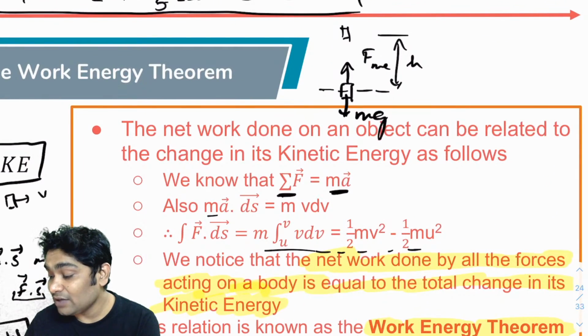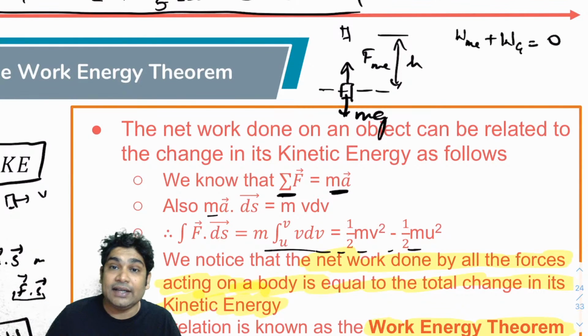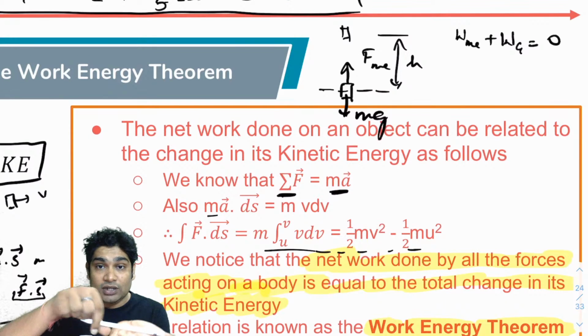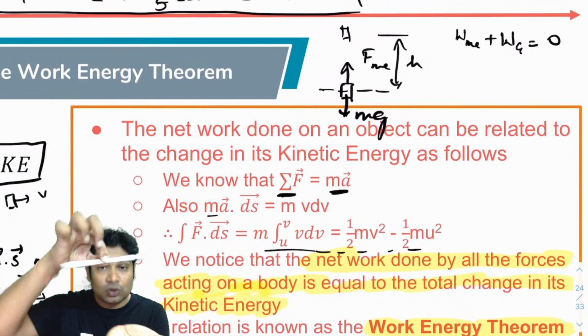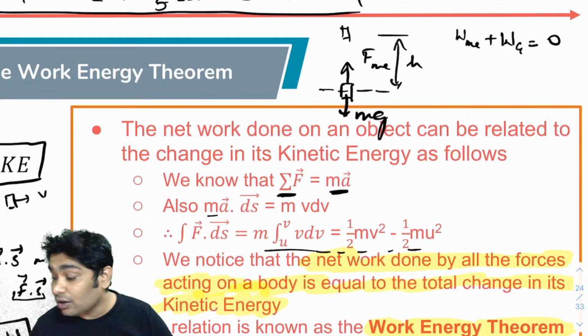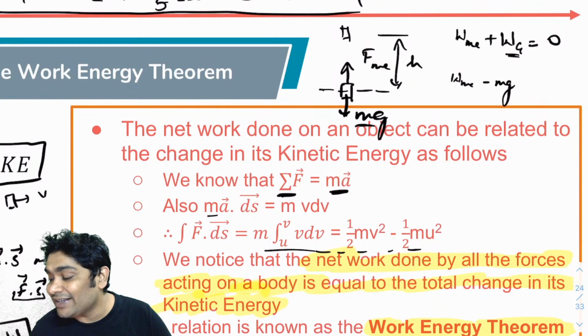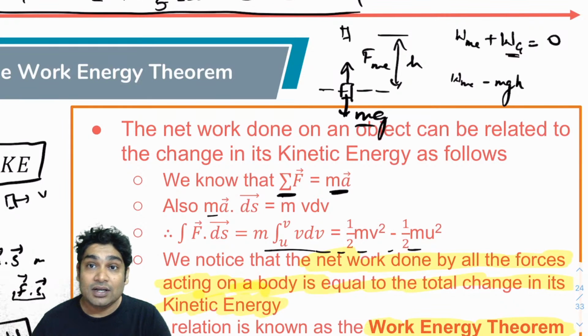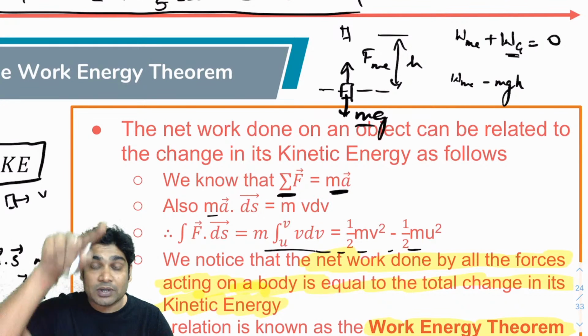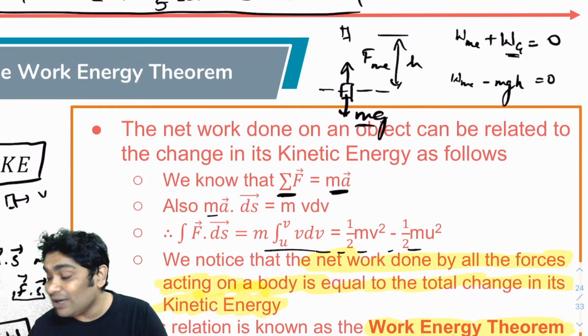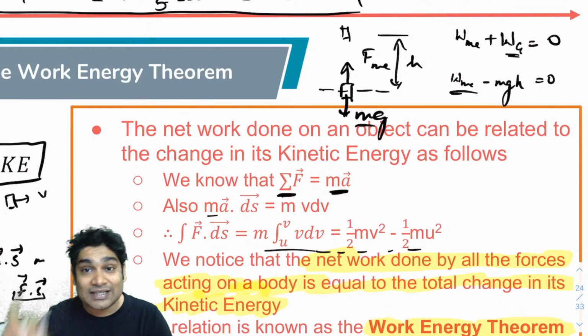From here to here, work done by me plus work done by gravity should be equal to zero. Why? Because I don't see any change in the kinetic energy. The object was initially at rest, and is finally at rest, so the change in kinetic energy is zero. And what is the work done by gravity? Work done by gravity is minus mgh, because the gravity force was acting downwards and the displacement was h upwards. So the sum is zero, and that is how I know work done by me would be plus mgh.